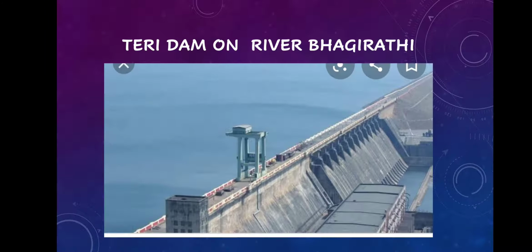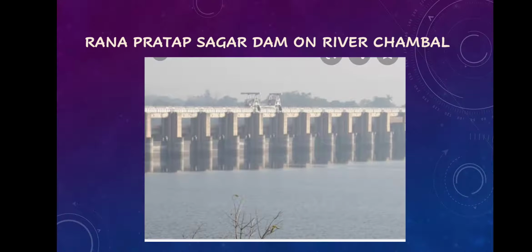The next one is Tehri Dam. It was very controversial during construction. The Tehri movement started, and I hope you have all heard about the Tehri movement. It is located on river Bhagirathi, a part of river Ganga. In Uttarakhand it is known as Bhagirathi, and the dam is located on it, serving the states of Uttarakhand as well as Uttar Pradesh. Next one is Rana Pratap Sagar Dam on river Chambal.